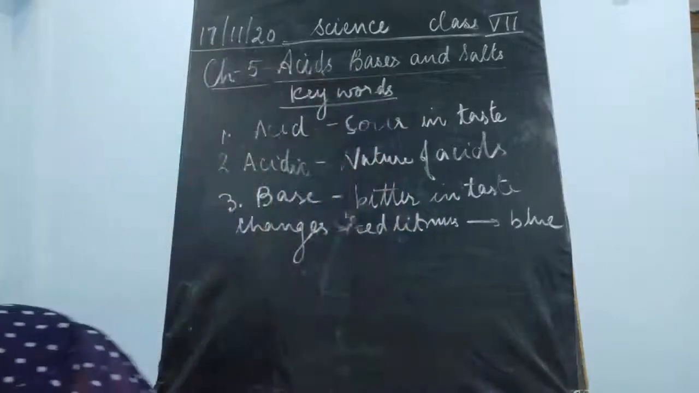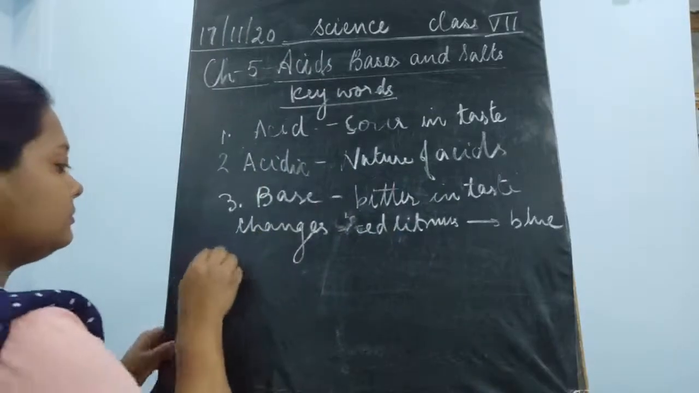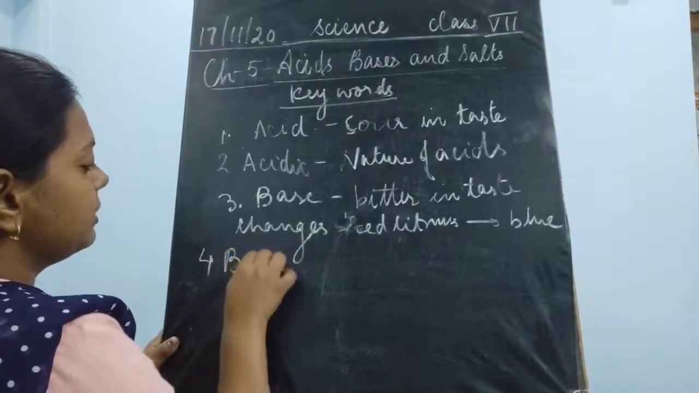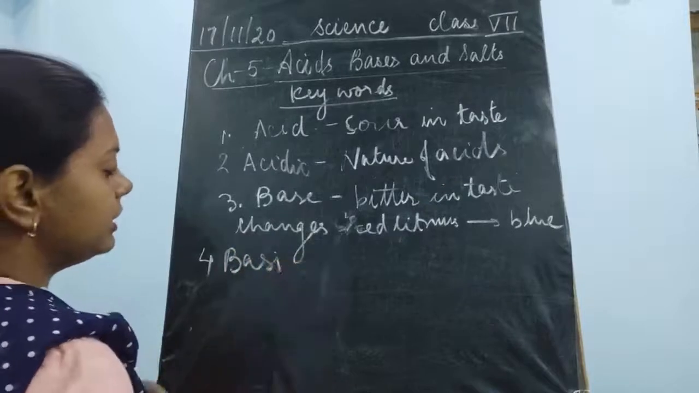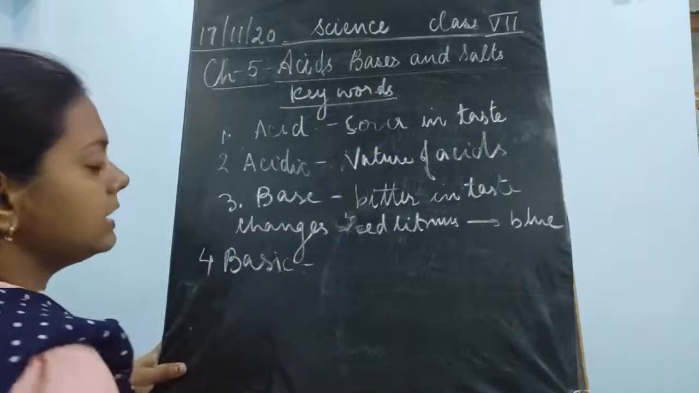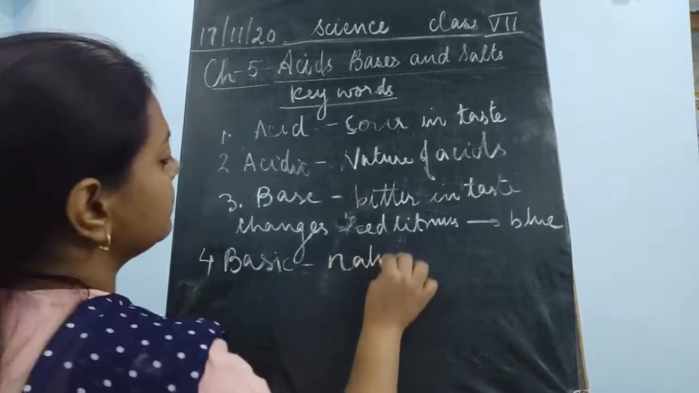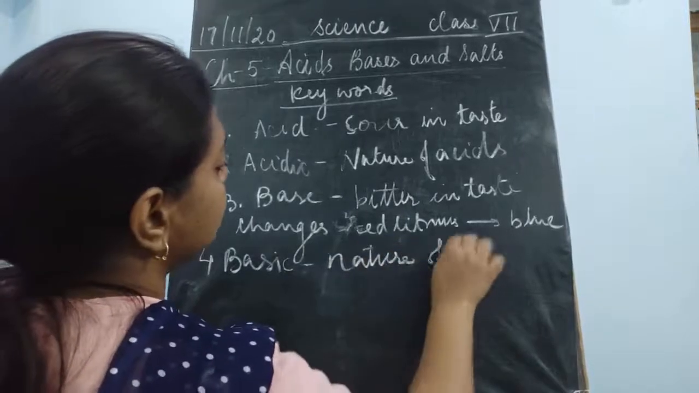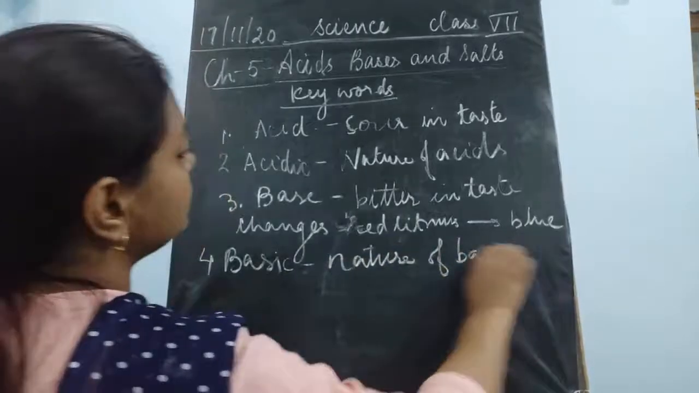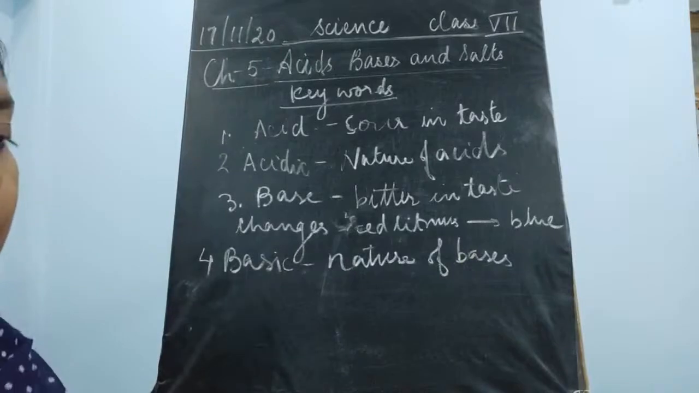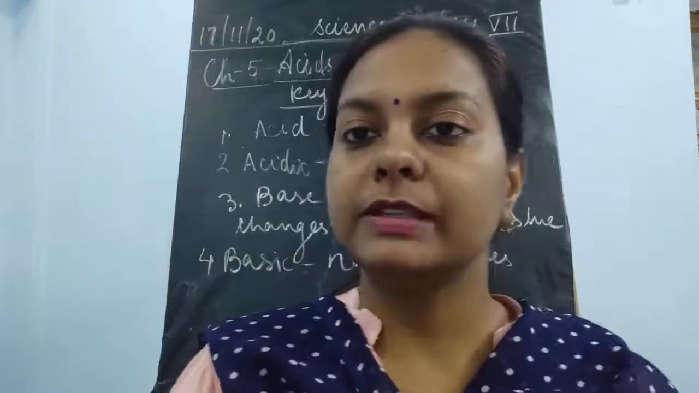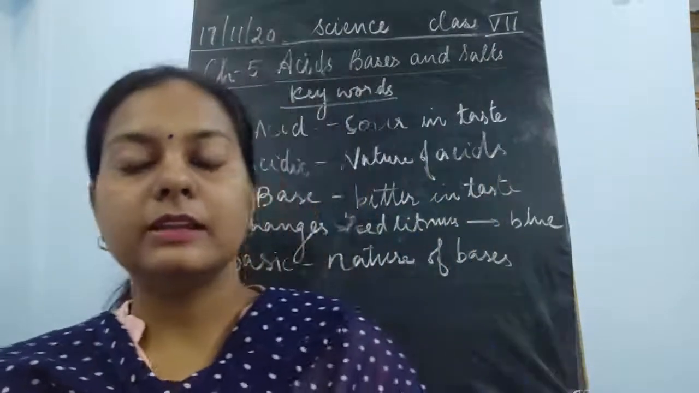Okay, then the next word is basic. The fourth word is basic. So again you can define basic as the nature of bases. They are said to be in a basic condition. So the nature of bases is said to be basic in nature.